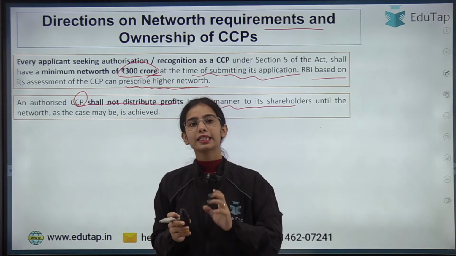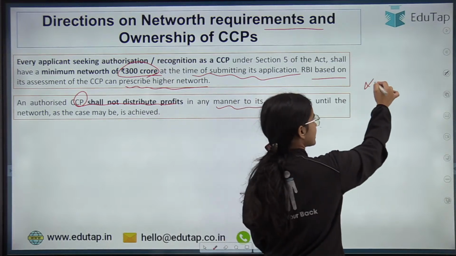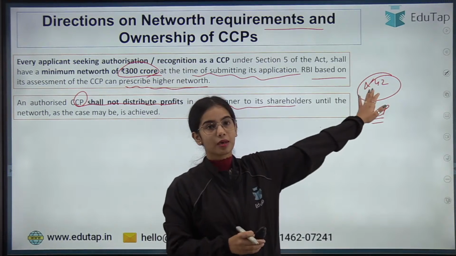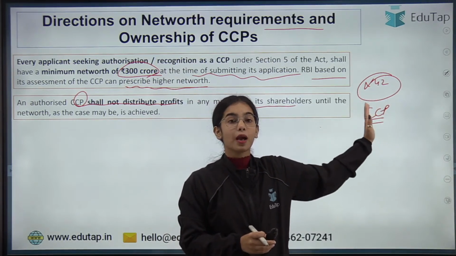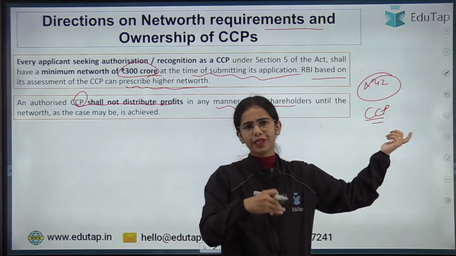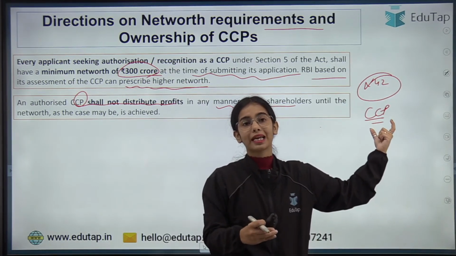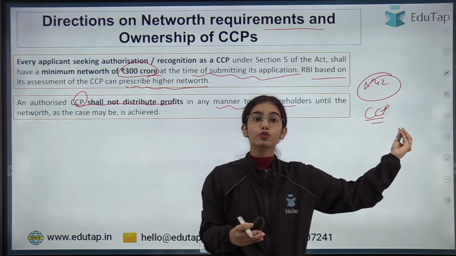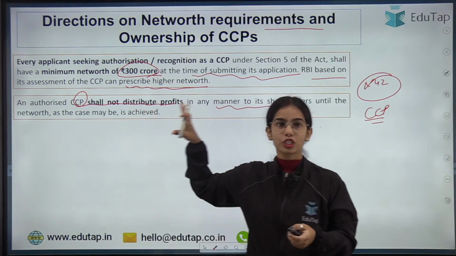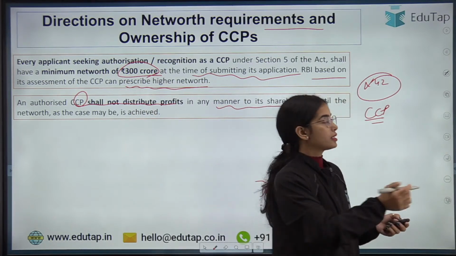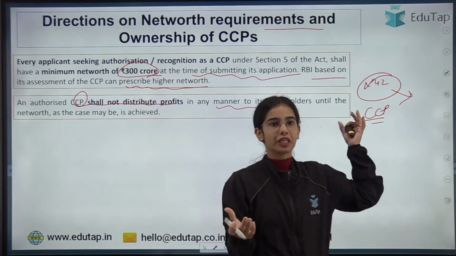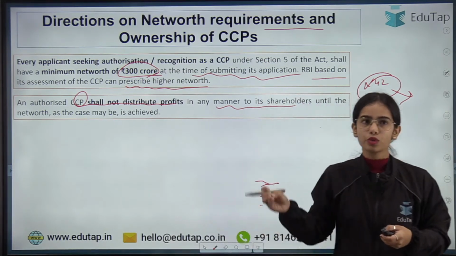The RBI has said that on a continuous basis the CCP should have the minimum net worth of 300 crores. Let's say this XYZ company has been authorized as the CCP, but after the authorization there is some problem that happens and the net worth decreases to only 250 crores. So now the CCP cannot provide any profits to the shareholders until this company gains back the minimum net worth of rupees 300 crores. So that is the idea.